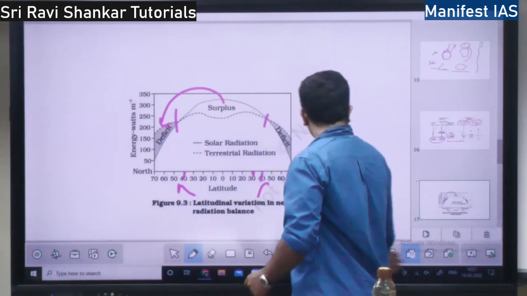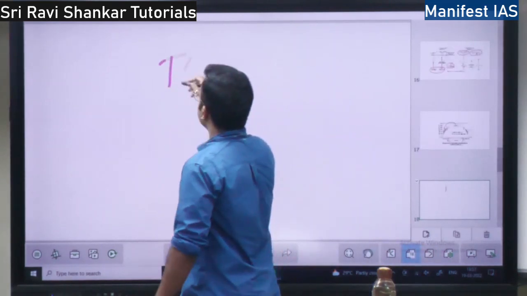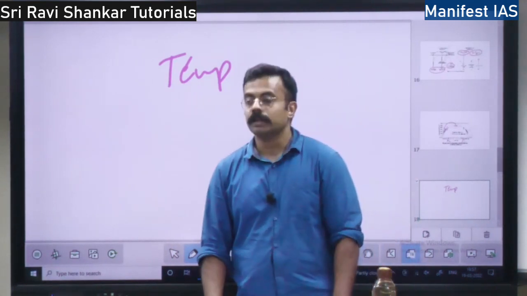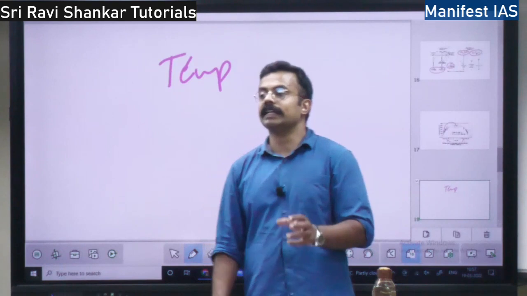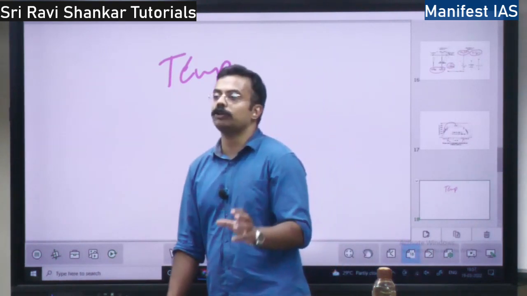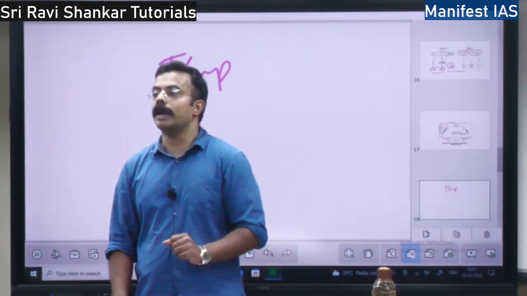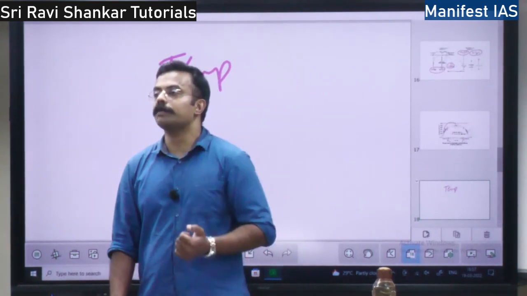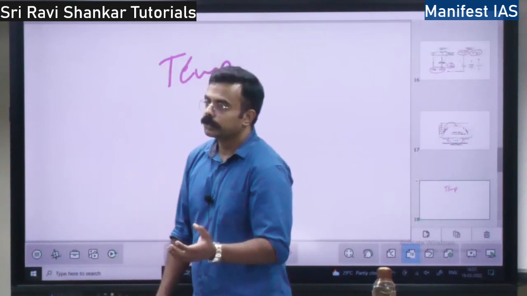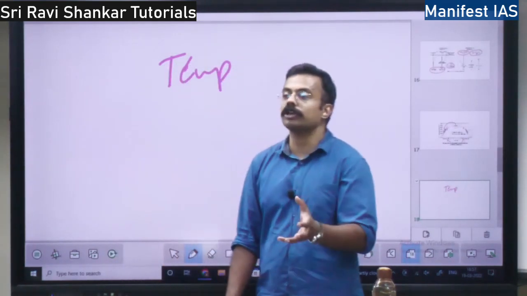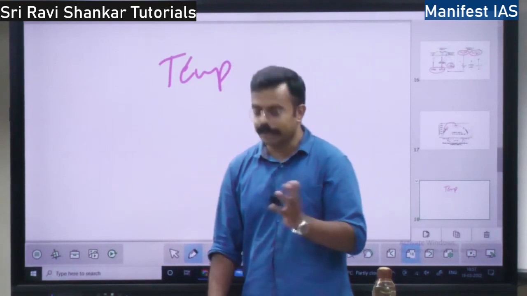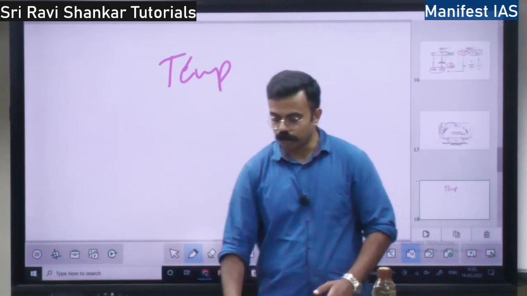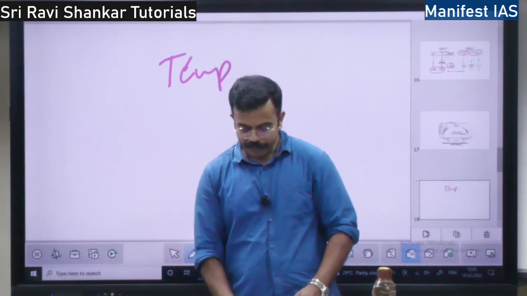Then you have the concept of temperature. What is temperature? Temperature is the measurement of heat. What is heat? If you apply heat to a body, there will be molecular movement. If you apply more heat, the molecules will vibrate more, right? How do you measure the heat? Via the temperature. So what are the factors for distribution of heat? How does the heat get distributed?